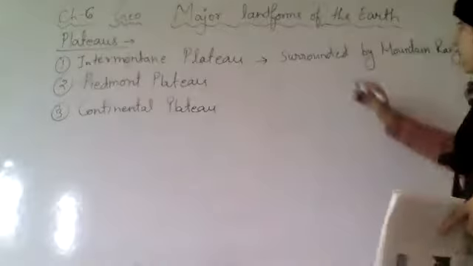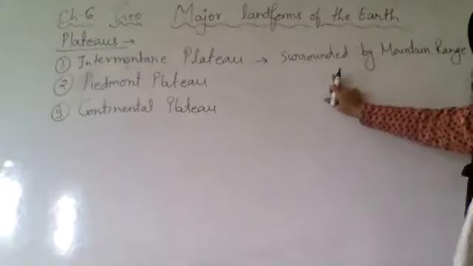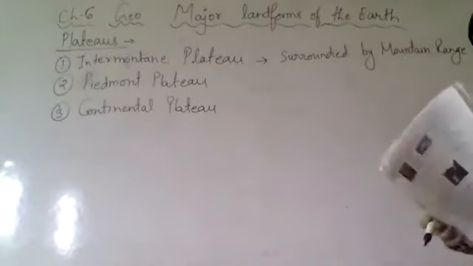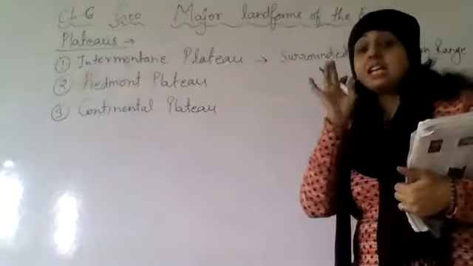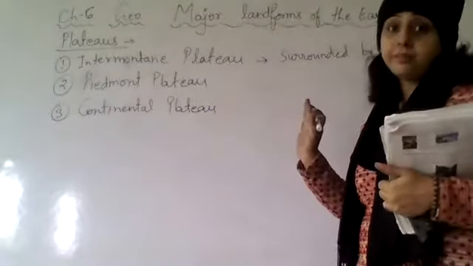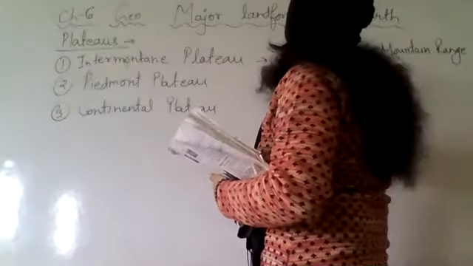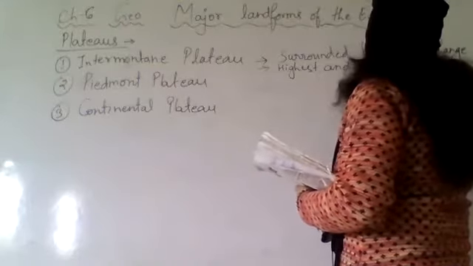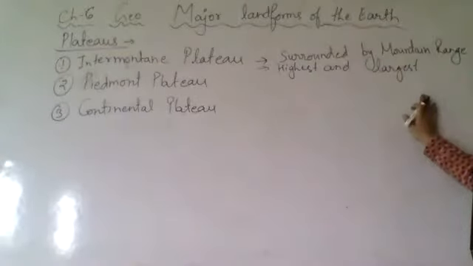So an intermountain plateau is basically surrounded by mountain ranges. Understood? And these intermountain plateaus are the highest and largest plateaus on the earth.